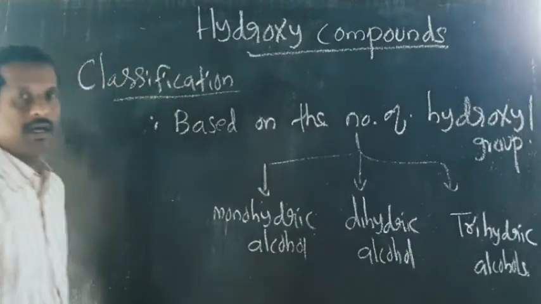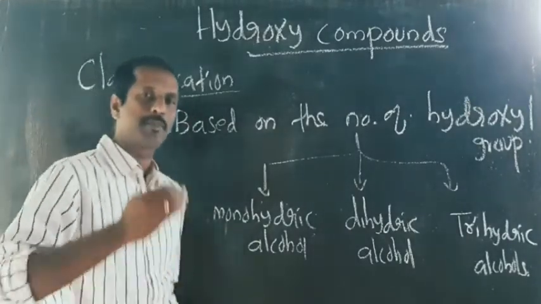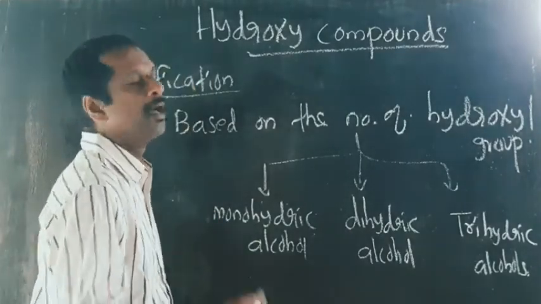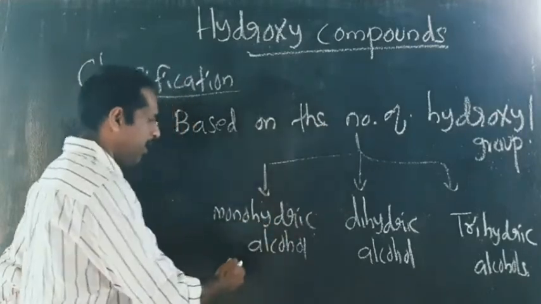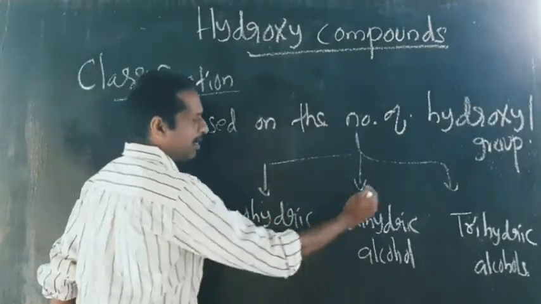Okay, based on the number of OH groups present in the alcohol, alcohols are classified into three: monohydric alcohols, dihydric